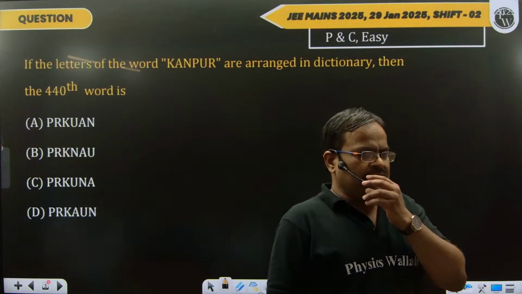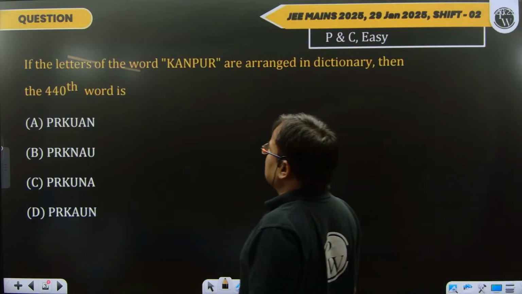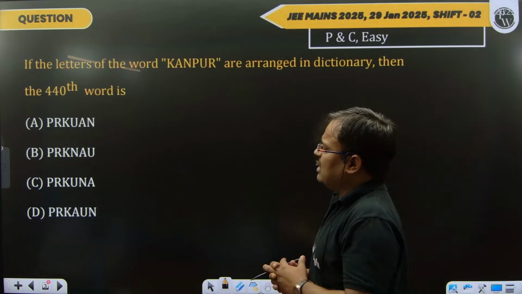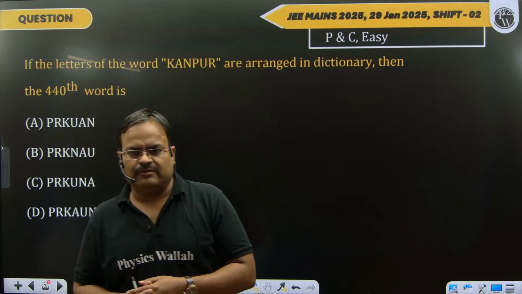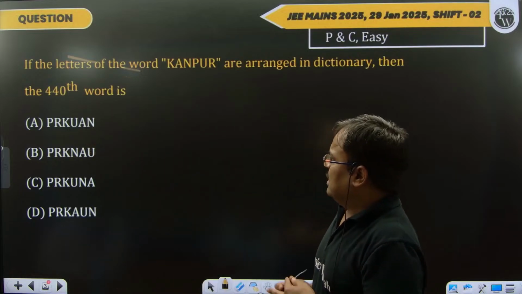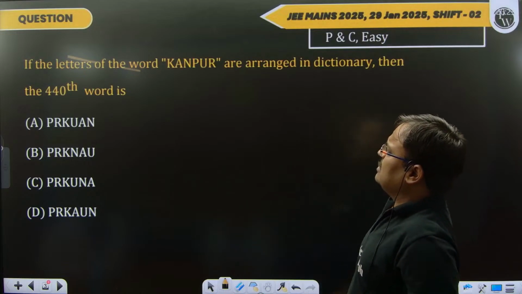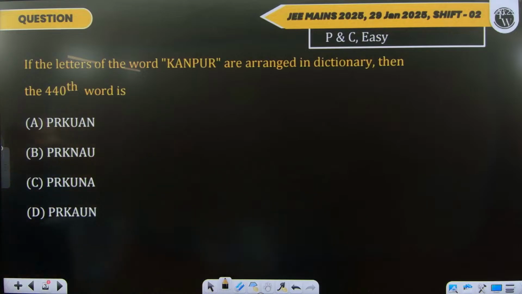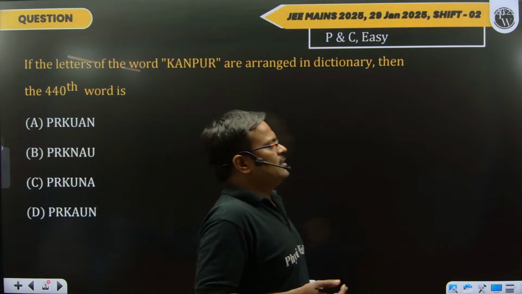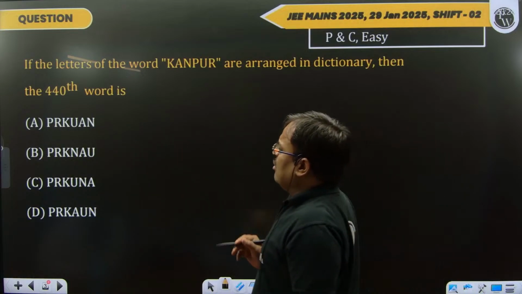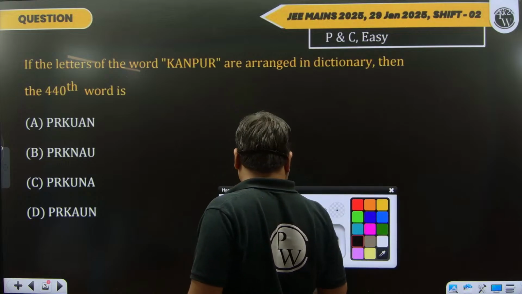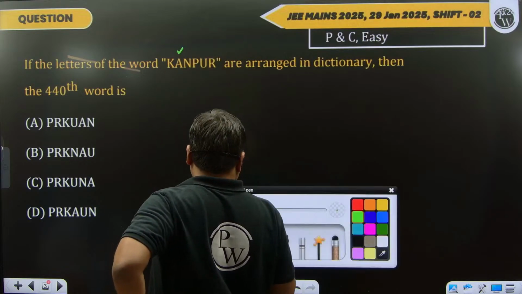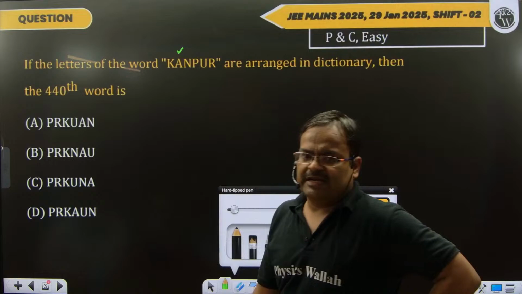You know, in the PNC there is also a topic known as rank model. So this question belongs to rank model, and the word is KANPUR. Kanpur IIT is also famous. According to the letters of the word KANPUR, in which option does the 440th word belong? In dictionary order we have to use the alphabetical order. The order of alphabetical in Kanpur, the first letter begins from A. So first we take the number of words that start with the letter A.